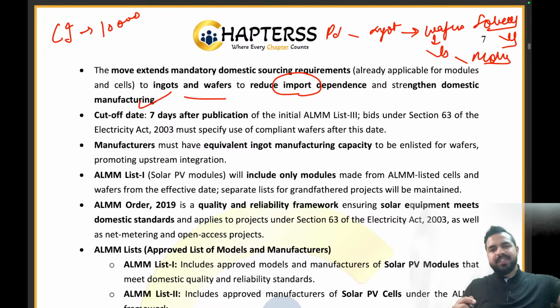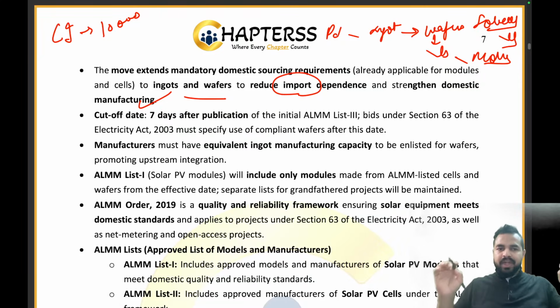So we were importing them from outside countries. Now again, what is happening? We are becoming dependent on them, on imports only. So to reduce the import dependency, we have included the ingots and wafers in this particular list. It is part of the Make in India process and making India independent, Atmanirbhar Bharat.